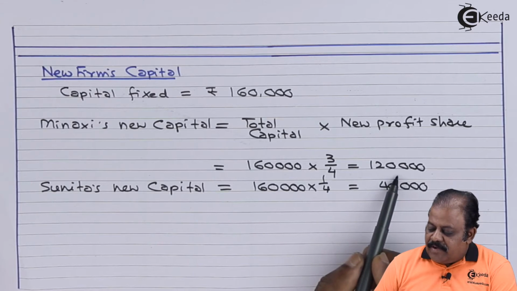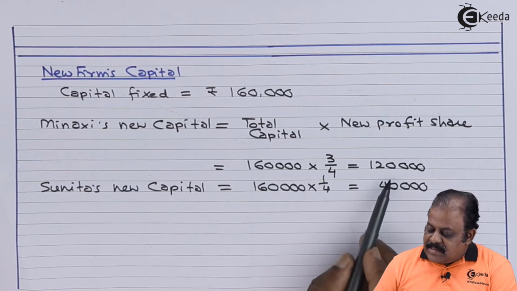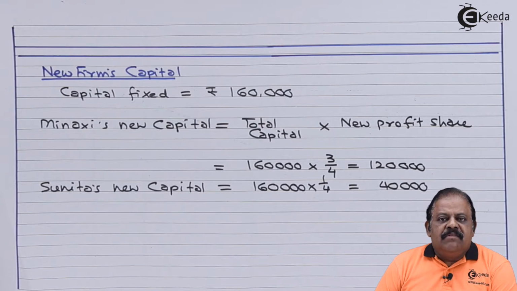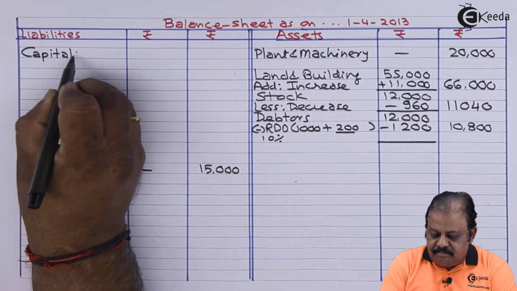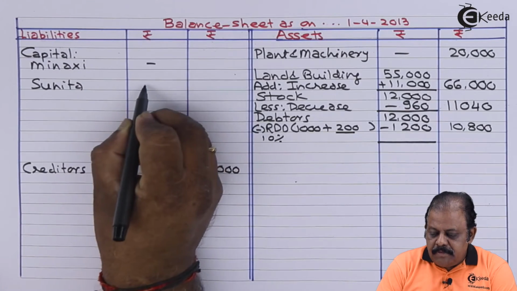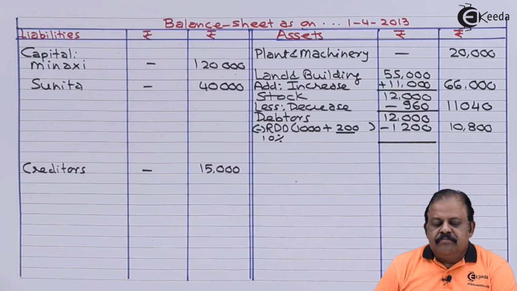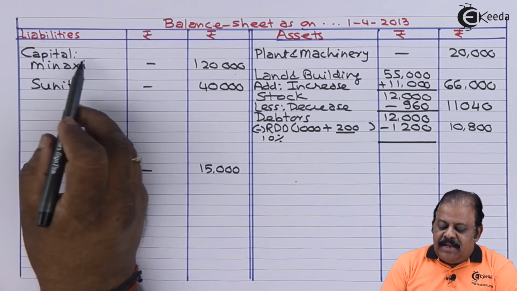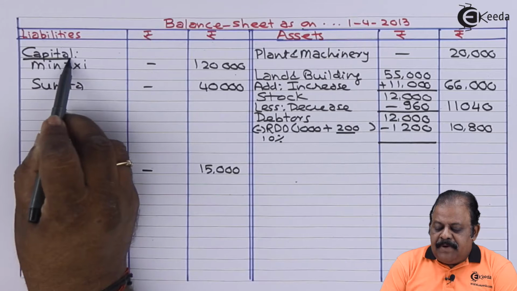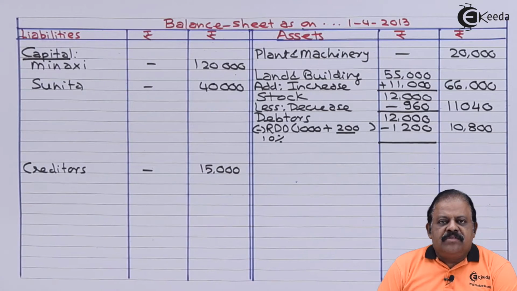Meenakshi's share 1,20,000, Sunita's share 40,000. These capitals will be recorded in the new balance sheet on the liability side: capital Meenakshi 1,20,000, Sunita 40,000.